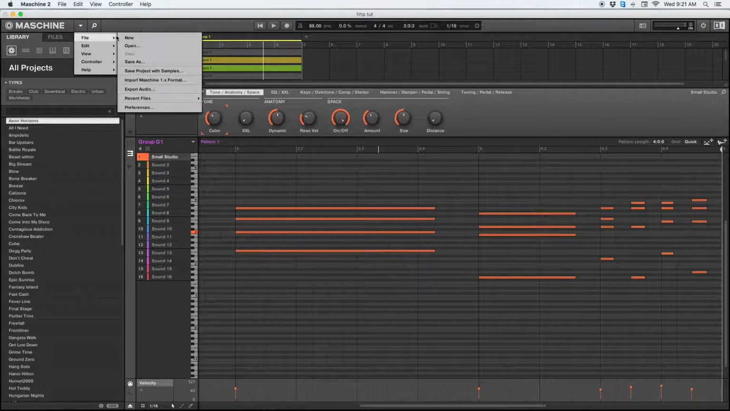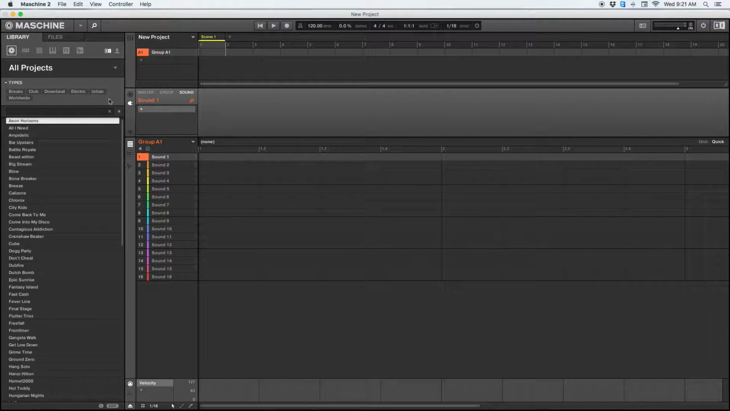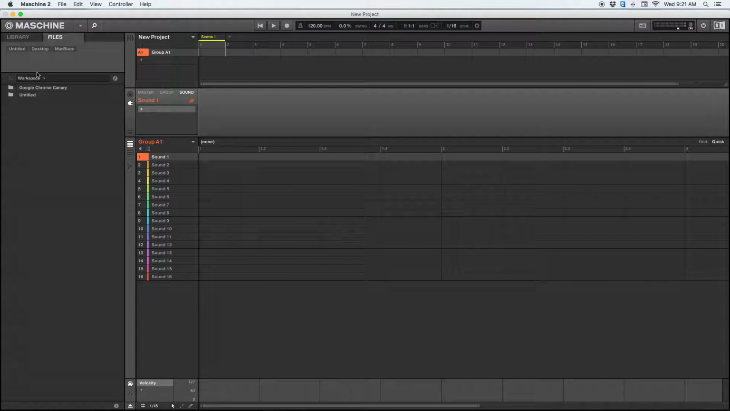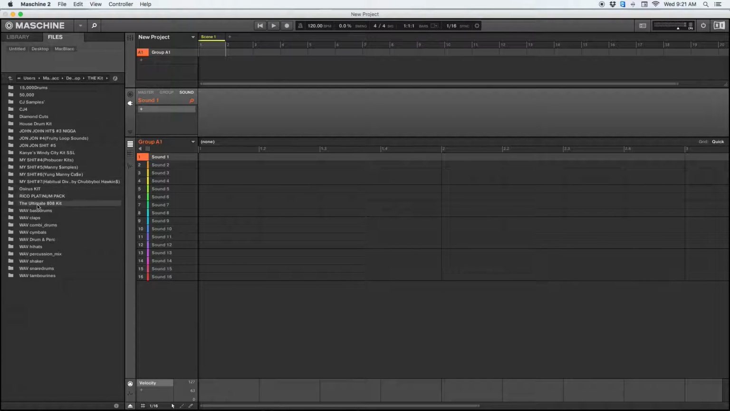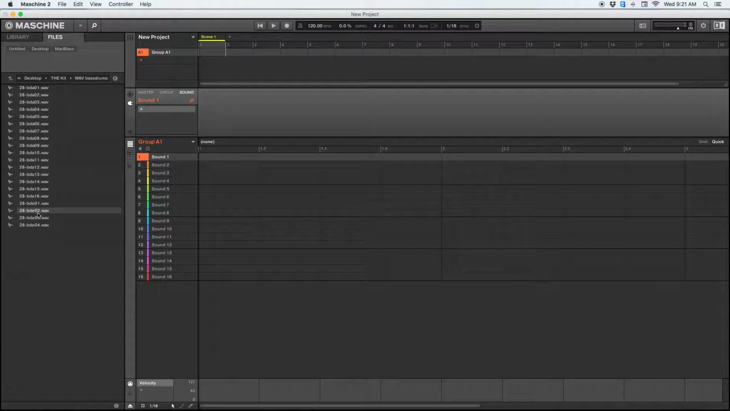All right. So what you want to do is go to Files, wherever your sounds is located. Mine is located on my desktop, and you find out what kick, drum, or whatever your sounds that you're trying to load in on Machine.